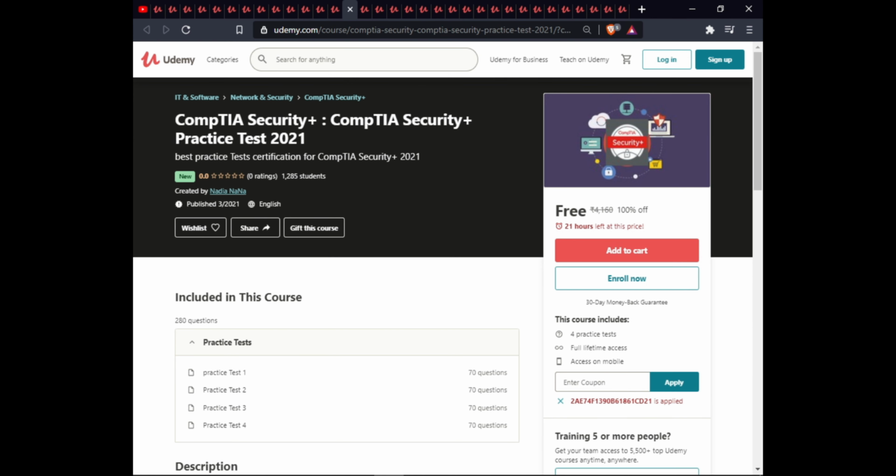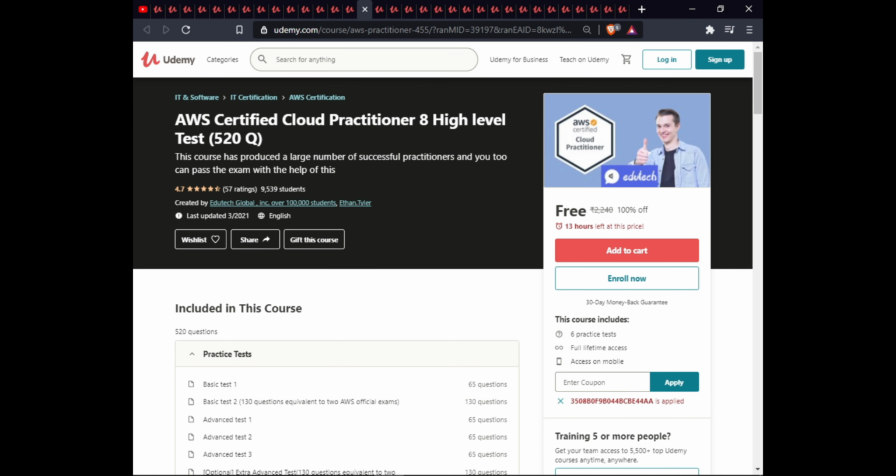The next is CompTIA Security Plus, CompTIA Security Plus Practice Test 2021. This course is 4 practice tests, full lifetime access, access on mobile. The next is AWS Certified Cloud Practitioner, 8 high level tests, 520 questions. This course includes 6 practice tests, full lifetime access, access on mobile.